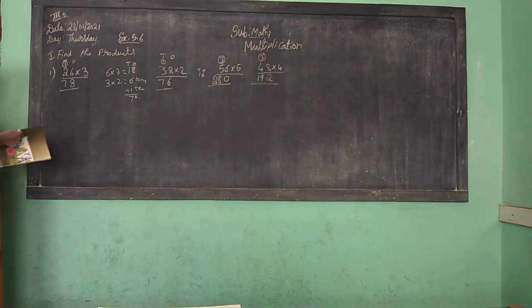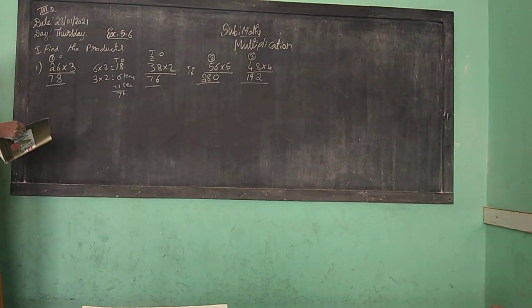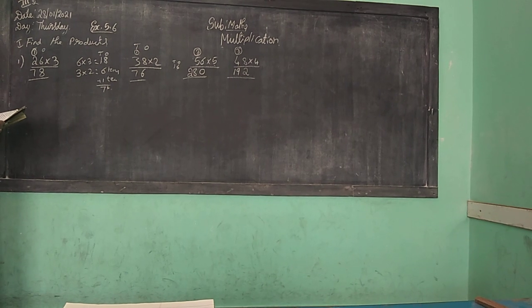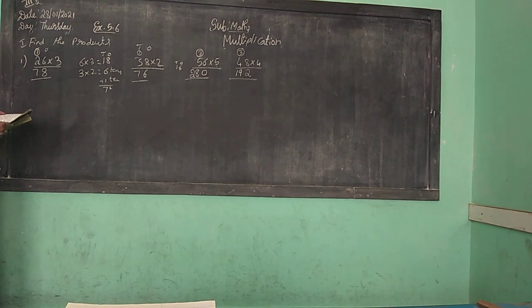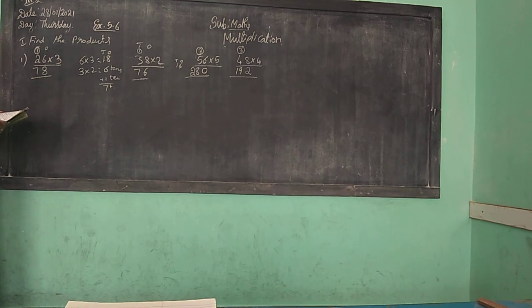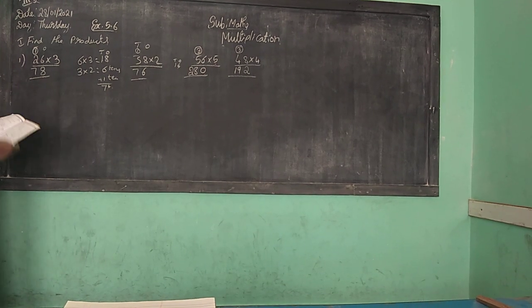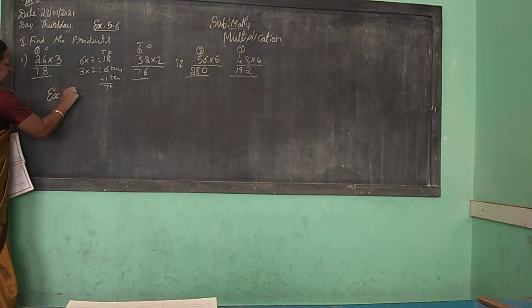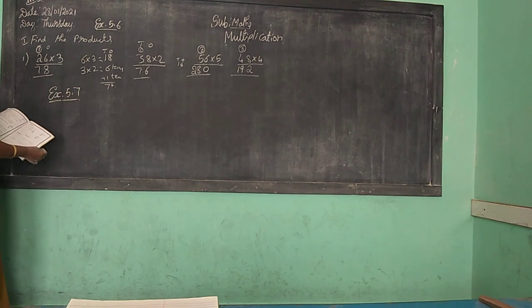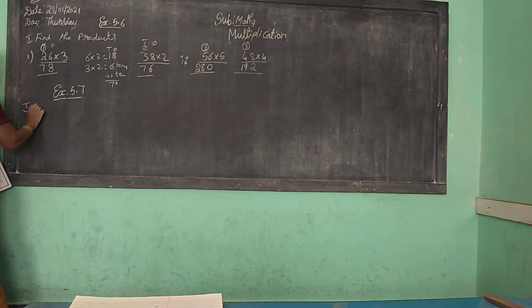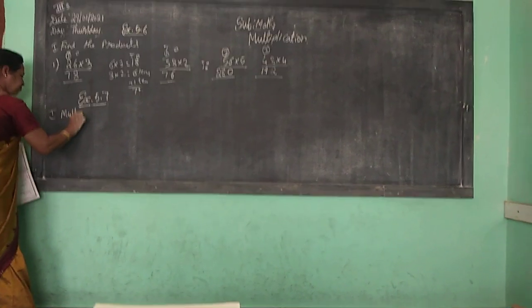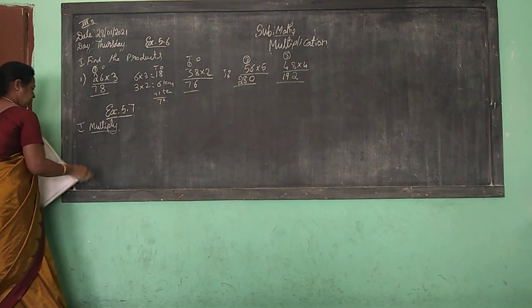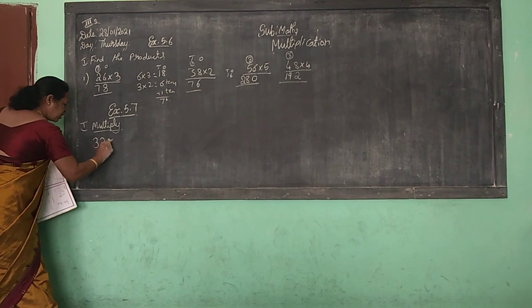Now coming to page number 149 in your textbook, children. That is exercise 5.7. Exercise 5.7. That is what? Multiply. First one is what? Multiply. So what is that? 32 multiplied by a 2-digit number.